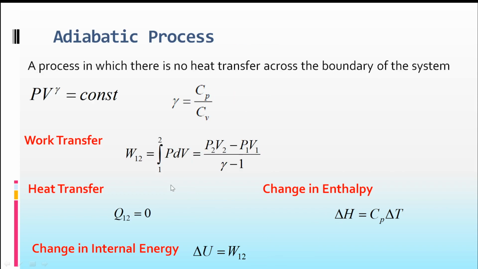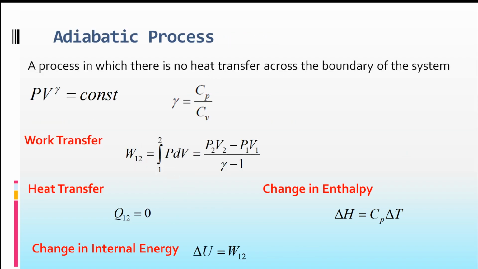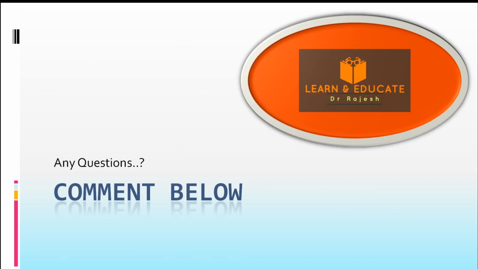Now coming to the adiabatic process. In a polytropic process, n will be replaced by gamma. Gamma is the ratio of specific heats, Cp by Cv. Similar expressions as that of the polytropic process you will get. So work transfer, heat transfer will be 0. Thereby the change in internal energy will be equal to work transfer.